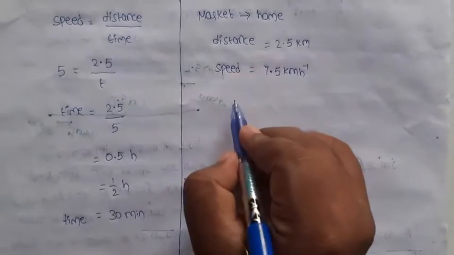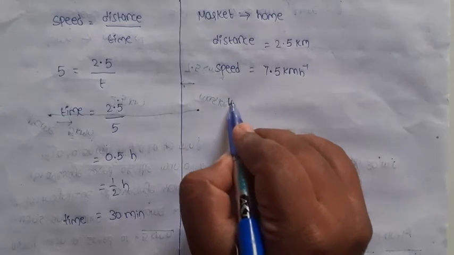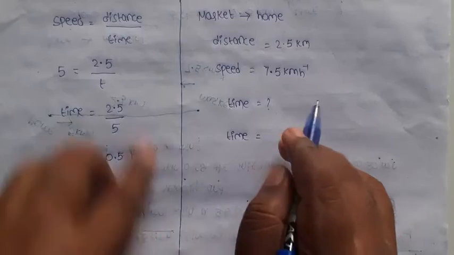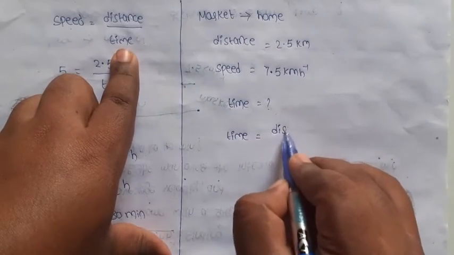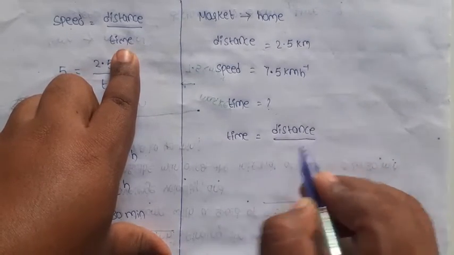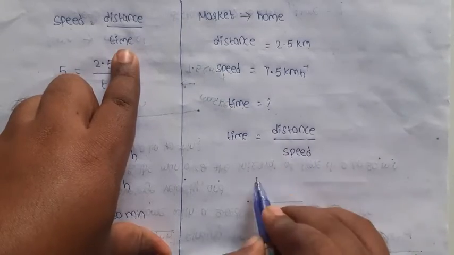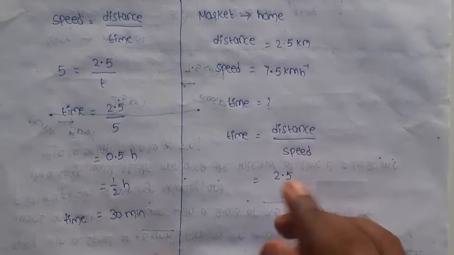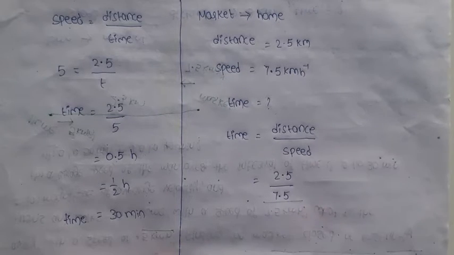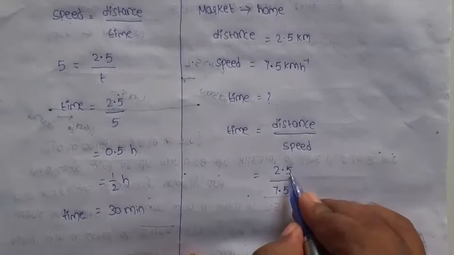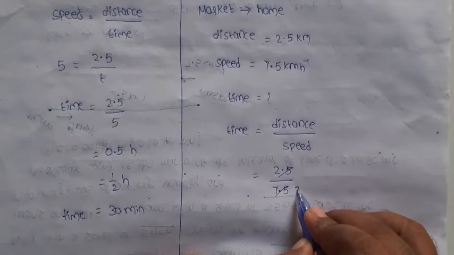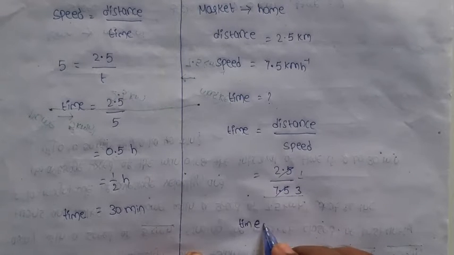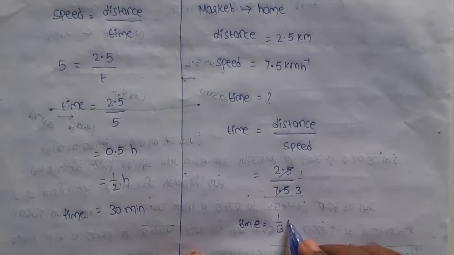So time equals distance by speed, 2.5 by 7.5, which is 1 by 3. So time equals 1 by 3 hour.